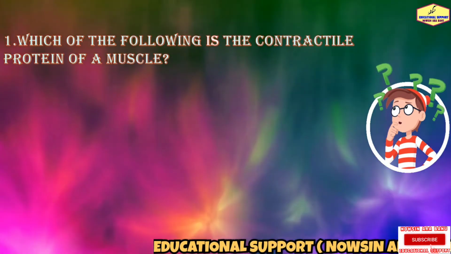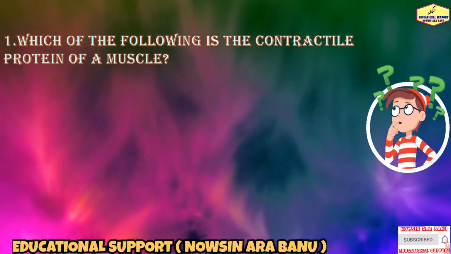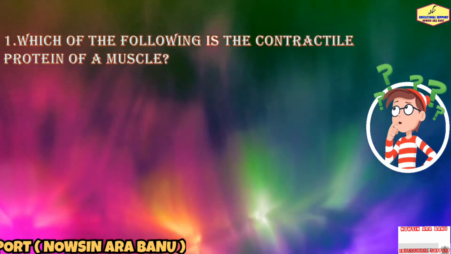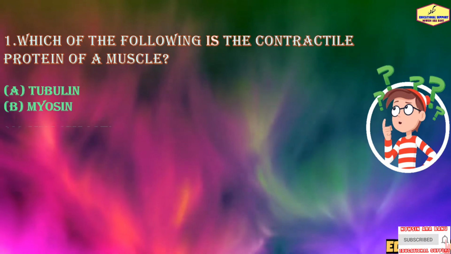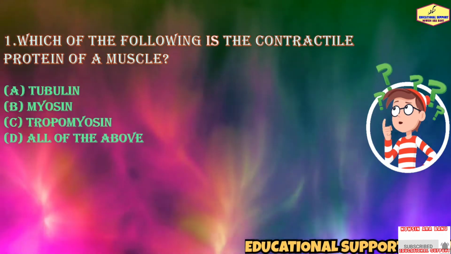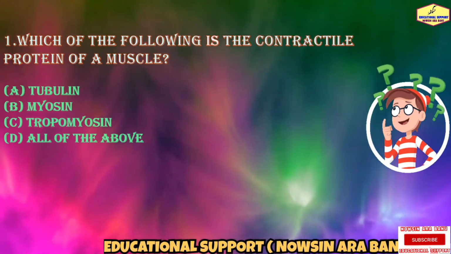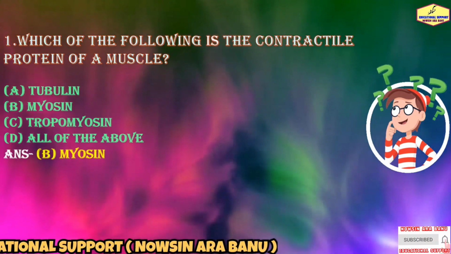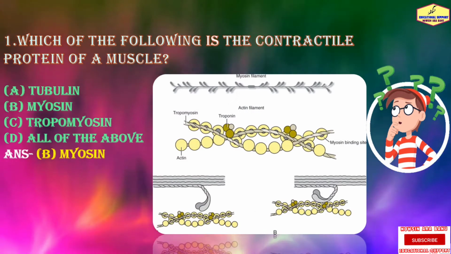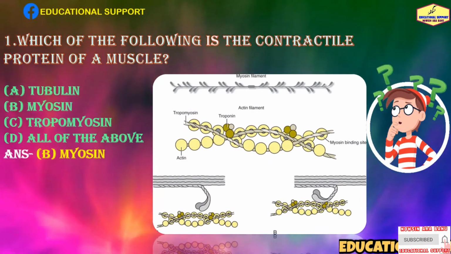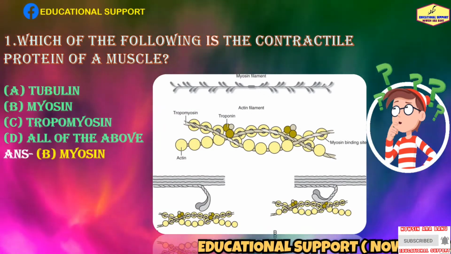So question number 1: which of the following is the contractile protein of a muscle? The options are tubulin, myosin, tropomyosin, and the last one is all of the above. So the answer is myosin. Do you know what myosin is or what the function of myosin is?